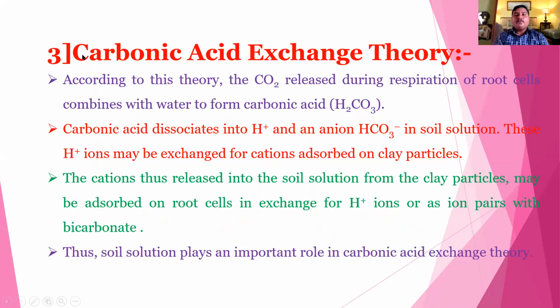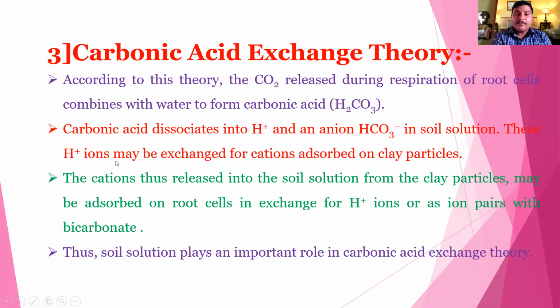The third one is the carbonic acid exchange theory. According to this theory, the CO2 released during respiration of the root cell combines with water to form carbonic acid, H2CO3. Carbonic acid dissociates into a hydrogen ion and an anion like HCO3 negative in the soil solution.